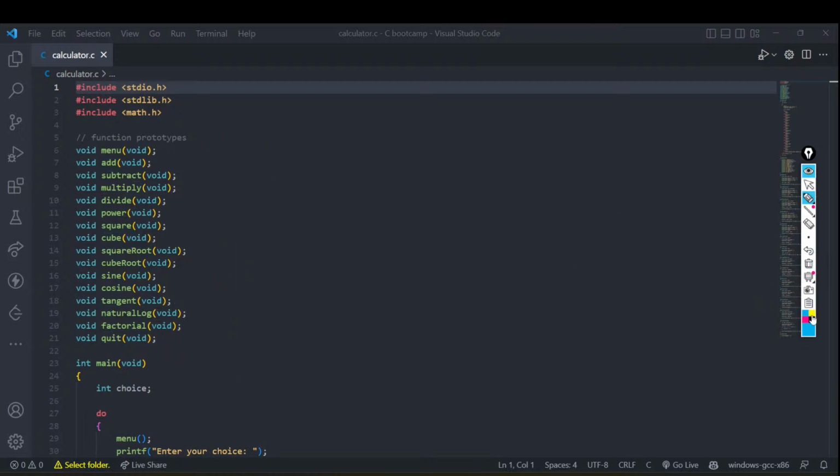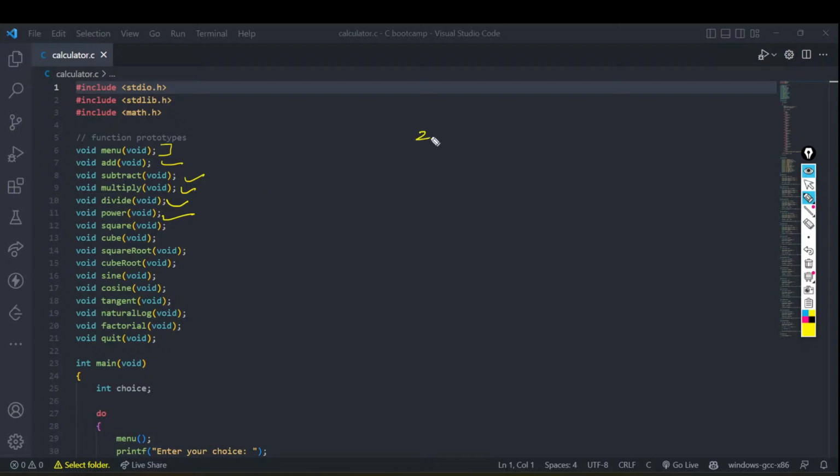And I think going over these functions gives you an idea of what kind of functionality our calculator would be having. It will be having a normal menu, right? It will be menu driven. You'll be able to see what all options are there, and then you'll be able to perform any such operation. Then addition will be there, subtraction, multiplication, division will be there, power will also be there.